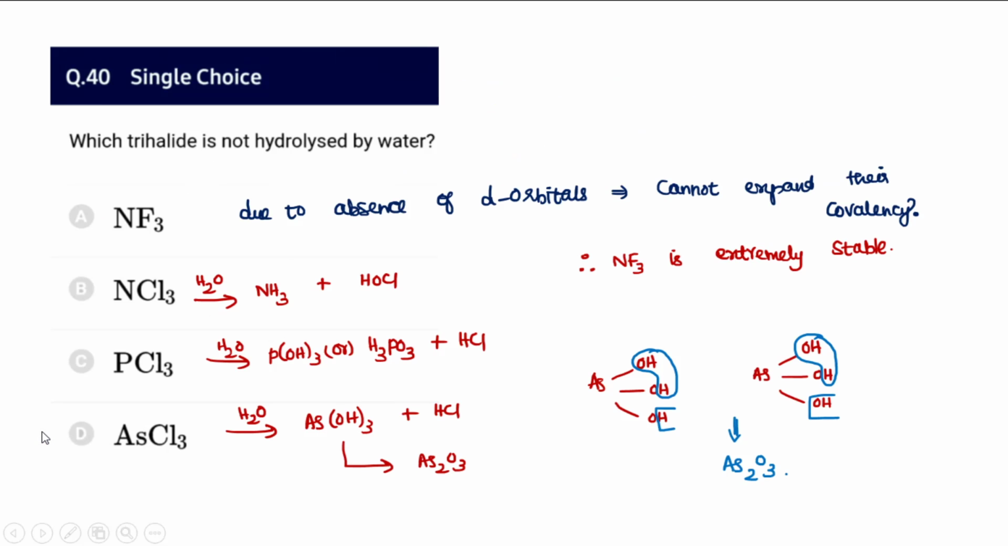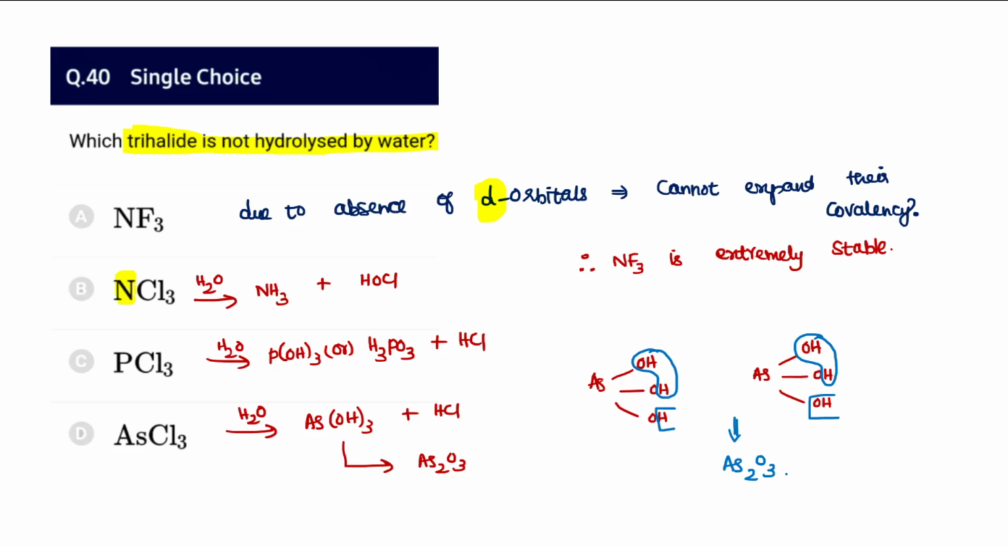And coming to question number 40, which trihalide is not hydrolyzed by water? The trihalide which is not hydrolyzed by water is NF3, because of the absence of d orbitals. It cannot expand its covalency, whereas in NCl3, chlorine will have vacant d orbitals and can expand its covalency because it forms a tetrahedral intermediate. So nitrogen cannot expand its covalency, while PCl3 and AsCl3 can undergo reactions.